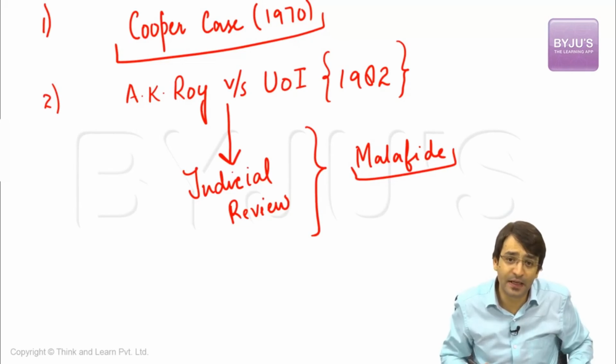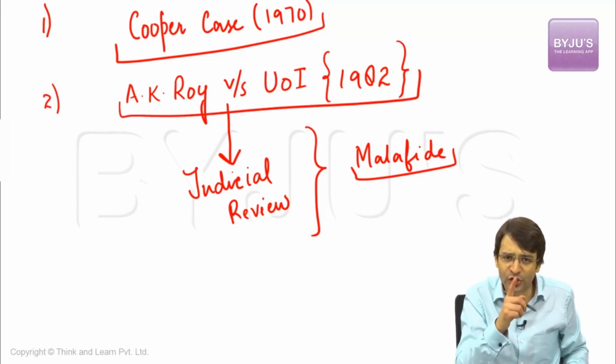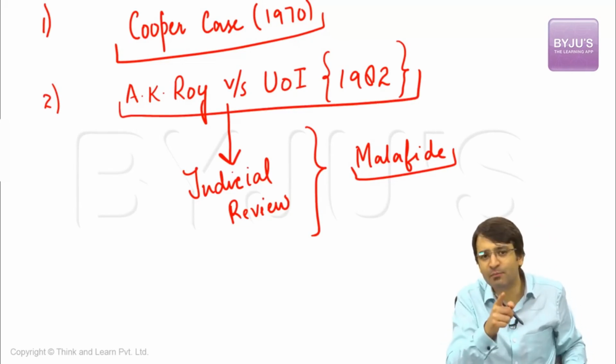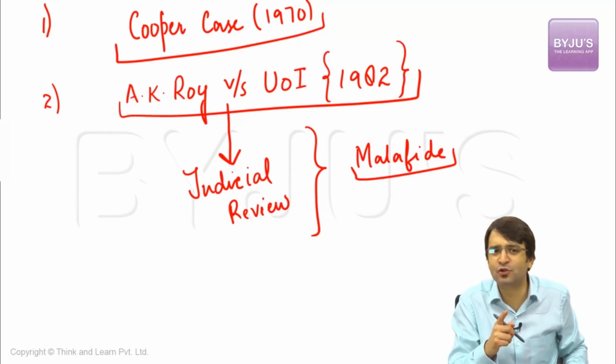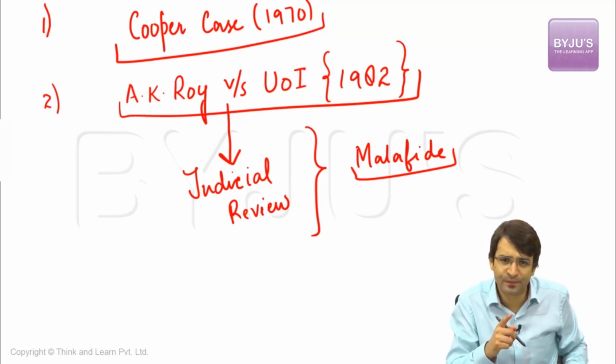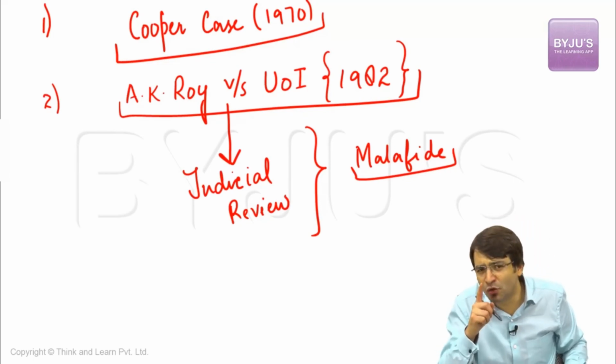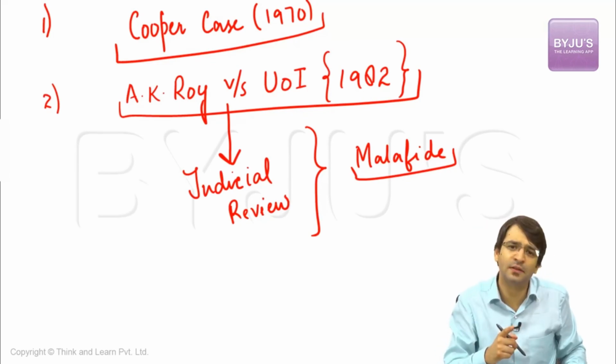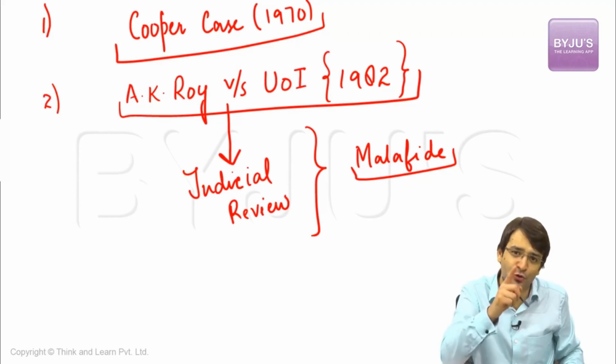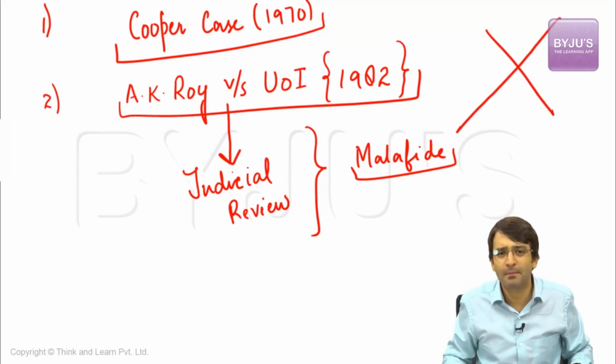Ultimately, the Supreme Court said in A.K. Roy versus Union of India that yes, judicial review is possible. On what grounds? On the grounds of mala fide. And the Supreme Court further said that the petitioner has to prove that there existed no situation, there existed no emergency, there was absolutely no reason for the government to promulgate an ordinance. If that is proven by the petitioner to the court of law, this ordinance can be struck down by the Supreme Court. But similarly, there is another condition.